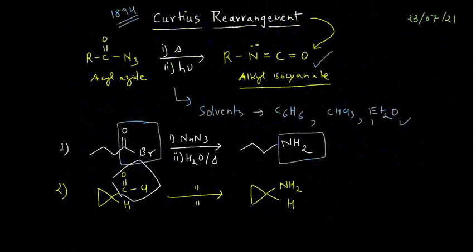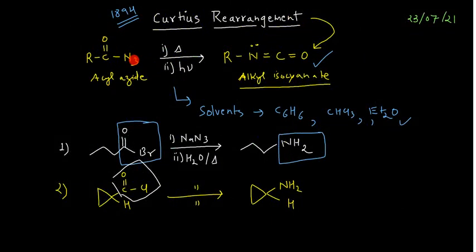So this was your Curtius rearrangement, and in the Curtius rearrangement you have seen we have the acyl azides. These azides, under thermal or photochemical conditions, convert into alkyl isocyanates, and these alkyl isocyanates can give a variety of reactions, just as you did in the Hofmann bromamide reaction, to get different kinds of substituted products. In the Curtius reaction we generally use aprotic solvents, for example benzene, chloroform and diethyl ether.